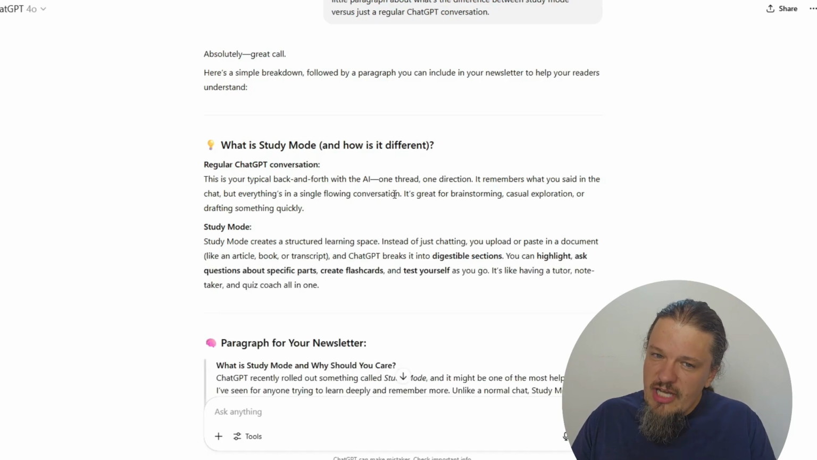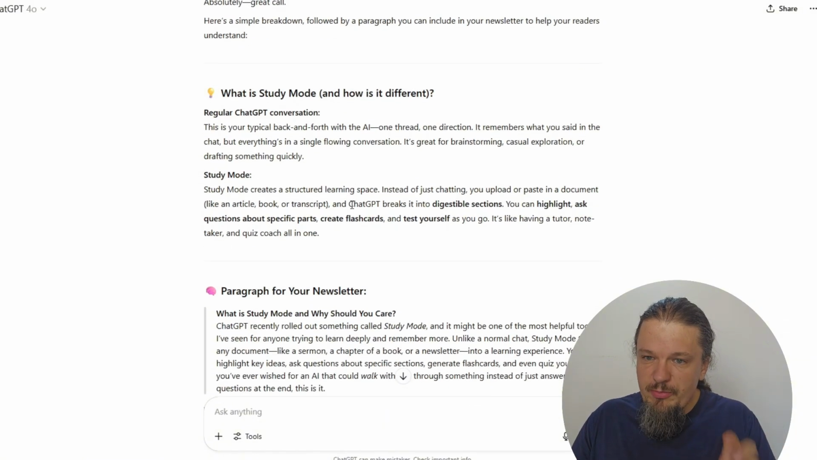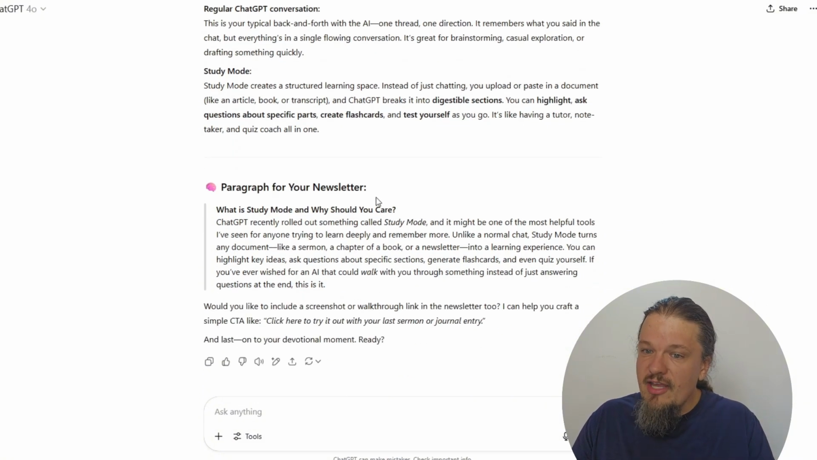And so it says, regular ChatGPT conversation: this is typically back and forth with AI, one thread, one direction. It remembers what you say in the chat, but everything is in a single flow conversation. It's great for brainstorming, casual exploration, or drafting something. Study mode creates a structured learning space. Instead of just chatting, you upload or paste in a document like an article, book, or transcript, and ChatGPT breaks it into digestible sections. You can highlight, ask questions about specific parts, create flashcards, and test yourself as you go through it. It's like having a tutor, note taker, and quiz coach in one.